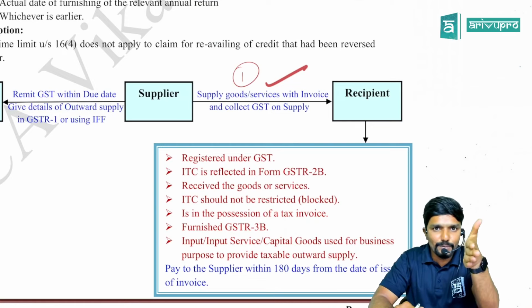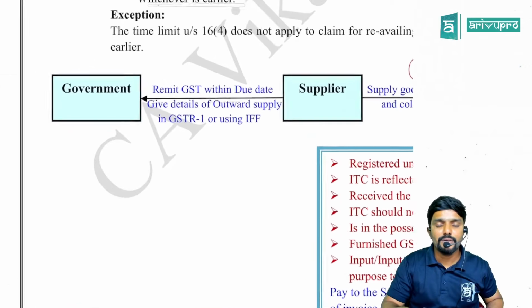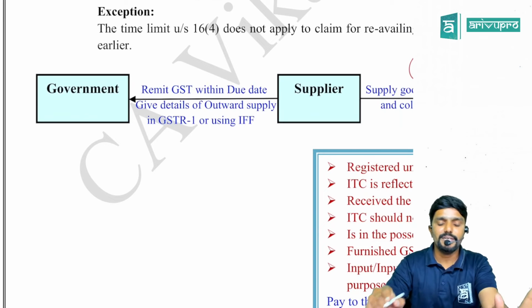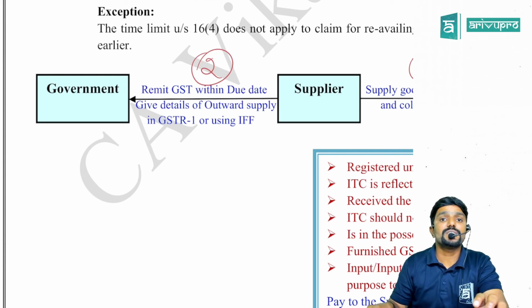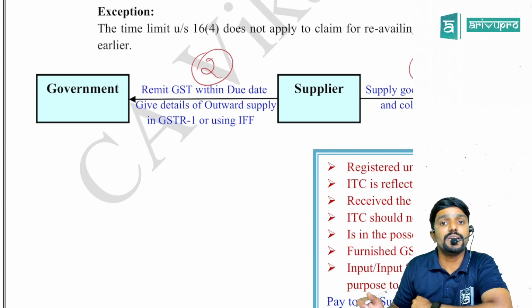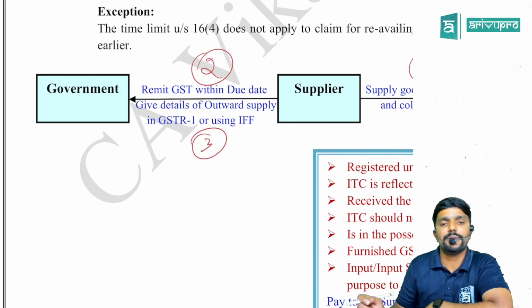The supplier is the one who is liable to pay, but he can collect it from the recipient and deposit it to the government. So the supplier will remit whatever GST has been collected from the recipient to the government. So this is the second activity. Then he will give the details of his outward supply using his GSTR1, or using the invoice furnishing facility when he has opted for QRMP. Who? The supplier. This is the third activity.